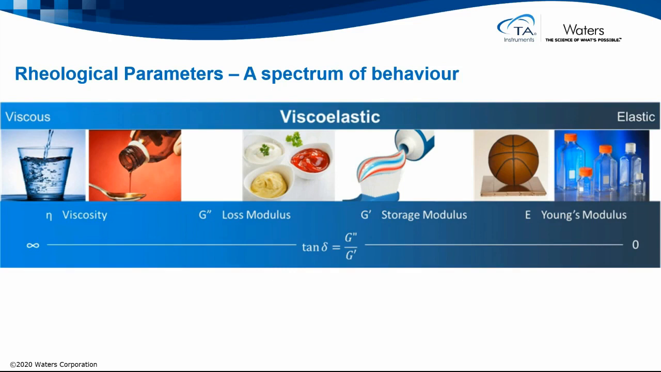A ratio of these moduli can give us a value of tan delta, which is on a scale of infinity to 0. When it's closer to infinity, the material is a liquid. When it's closer to 0, it's more solid-like.